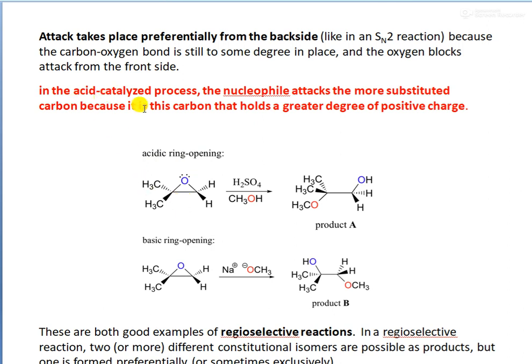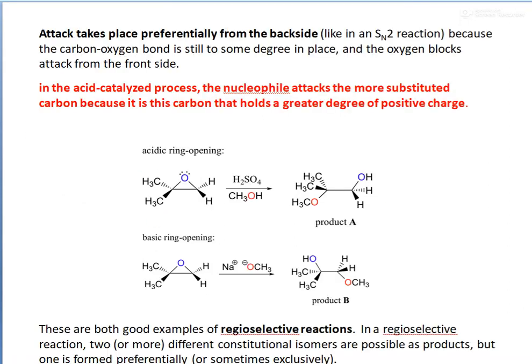And in an acid catalyzed process, the nucleophile attacks the more substituted carbon because it is this carbon that holds a great degree of positive charge. In an acid catalyzed reaction, nucleophilic attack occurs at the more substituted carbon atom, whereas in the base catalyzed reaction it occurs from the less hindered carbon atom. So these two are good examples for regioselective reactions.